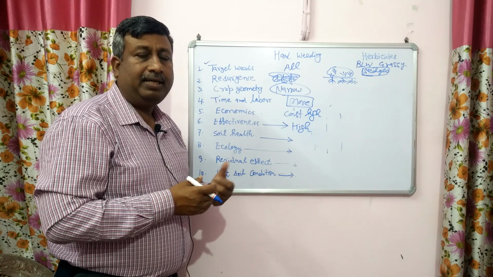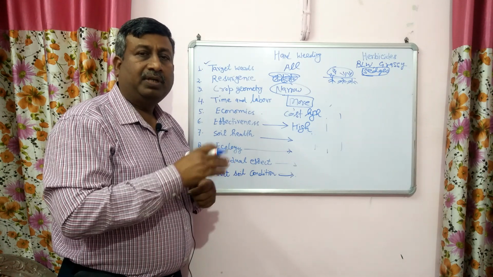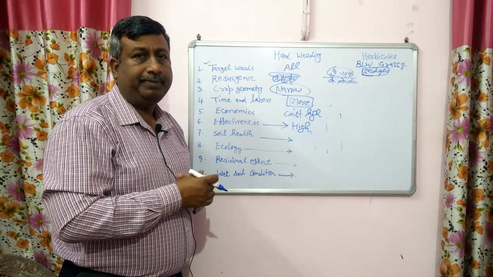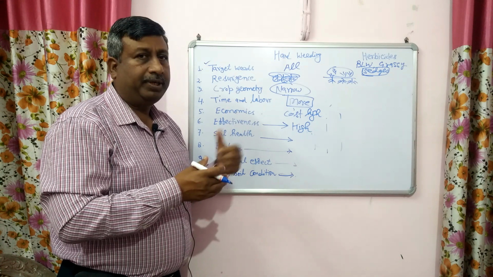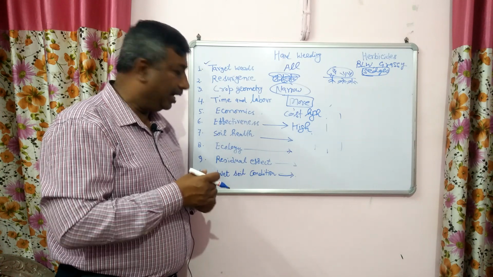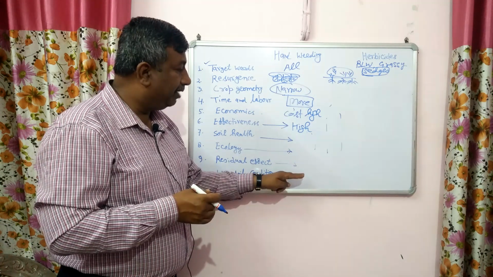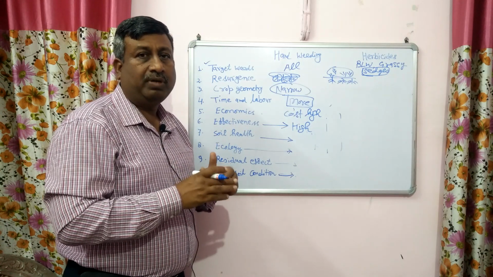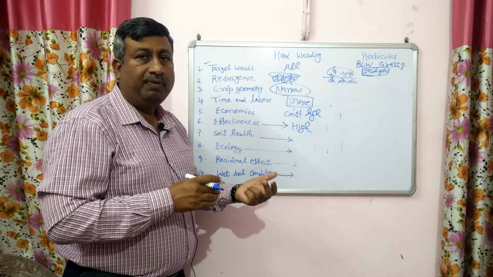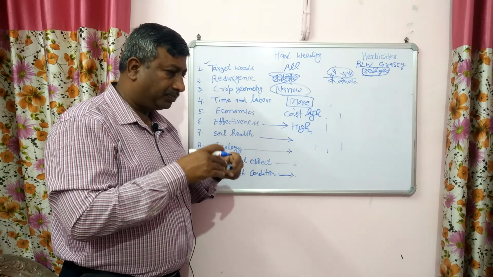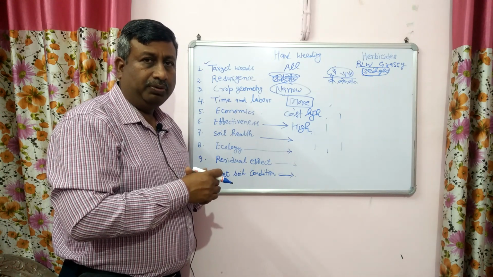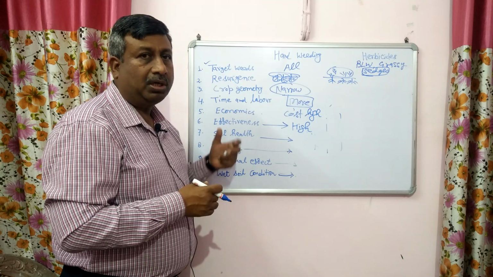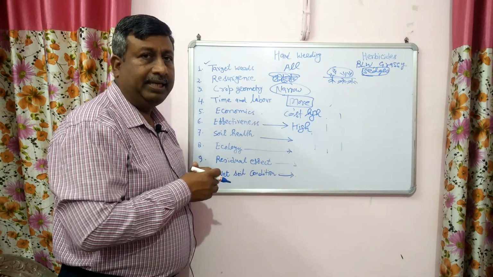But herbicide can be applied after irrigation or after rainfall. If soil is wet, no problem. Herbicide can be sprayed by machine or by tractor-operated machine. So herbicide can be applied in wet soil condition, while hand weeding cannot be done in wet condition. Hand weeding is possible only when soil is in workable condition, meaning we can move in the field. If soil is wet, it is difficult to remove the weeds. So these are some advantages and constraints of hand weeding and herbicides.